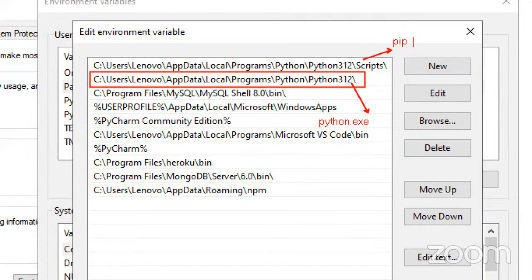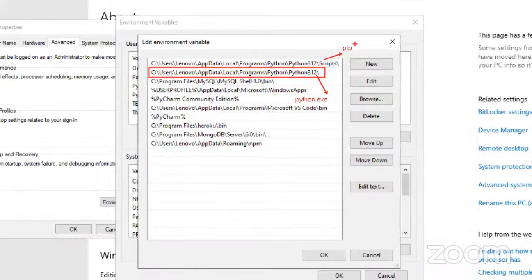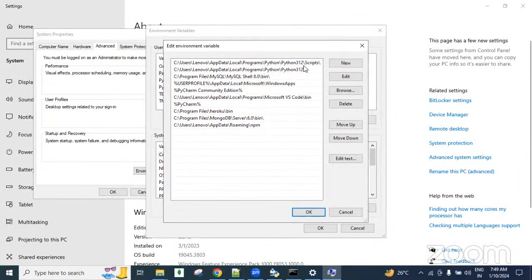Later we are going to use this pip. If we want to download Python related modules from the internet, we can use the pip command. So where is this pip command available, and where is python.exe available? Those two paths we need to add here. So that is the Python path, guys. We are calling it the Python environment variable section. So add these two things here.